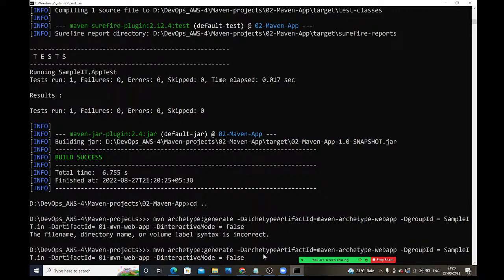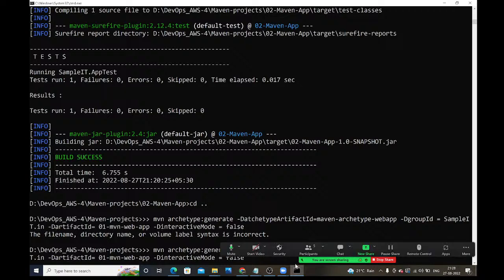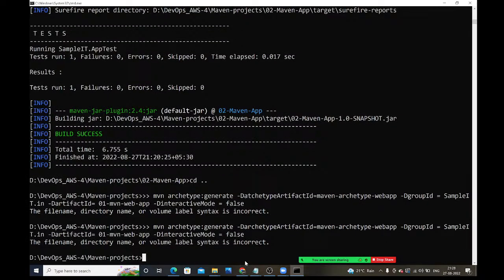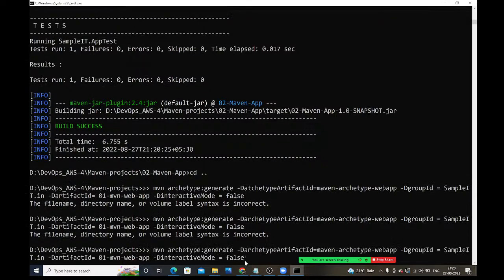Archetype artifact id Maven archetype web app, right? Hyphen d group id I am taking, hyphen d artifact id I am taking. Next hyphen d interactive mode I am taking. Or is it still wrong? Check guys, what things are still wrong.